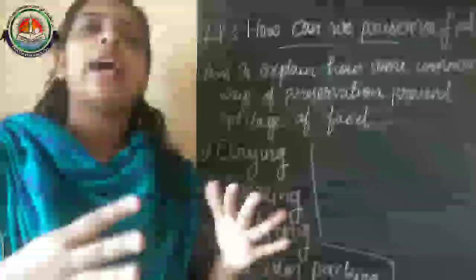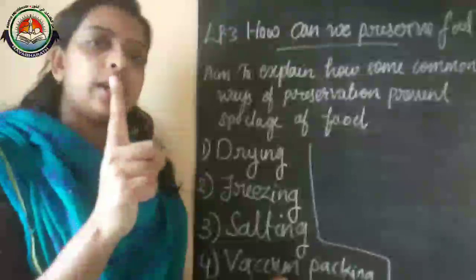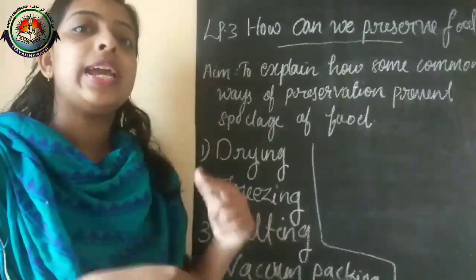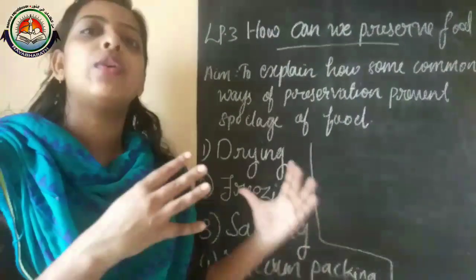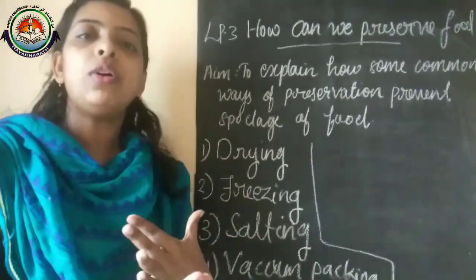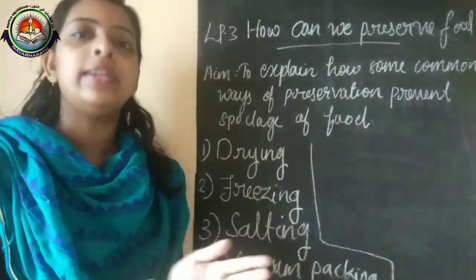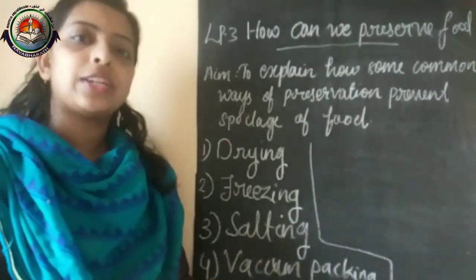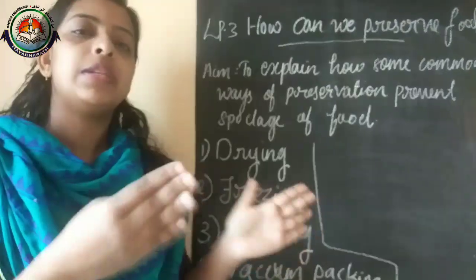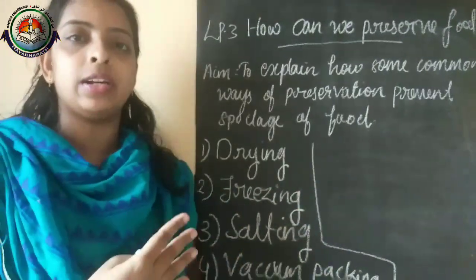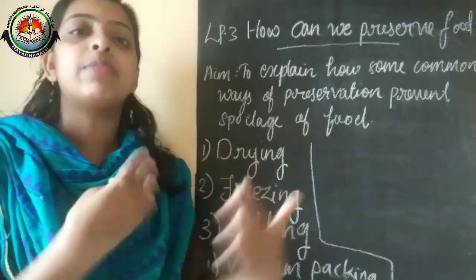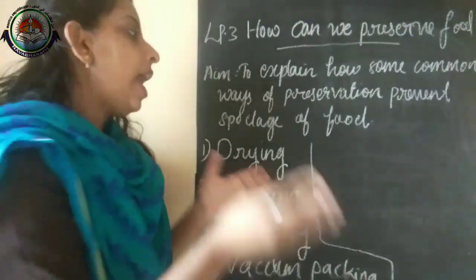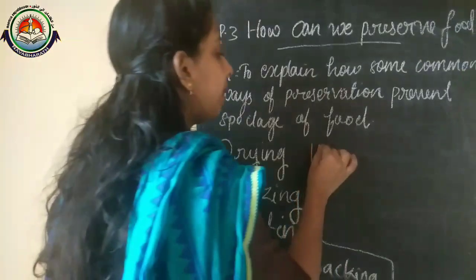Vacuum packs are made using machines. I already told you that another condition to avoid is air, because air is also one of the reasons for the growth of microorganisms. For that we have to use vacuum packing. In vacuum packing, air can't enter, so we can preserve the food item on that basis. And the next one is our fifth method.